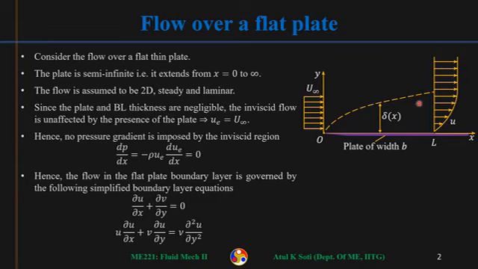Del 2u by del x2 was neglected when we derived the boundary layer equations. So these are the final governing equations for flow over this semi-infinite thin flat plate. Now we will see how we can solve this. It was Blasius who is credited for getting the solution of these equations, whatever kind of solution we will see. So let us see how we can solve these equations.